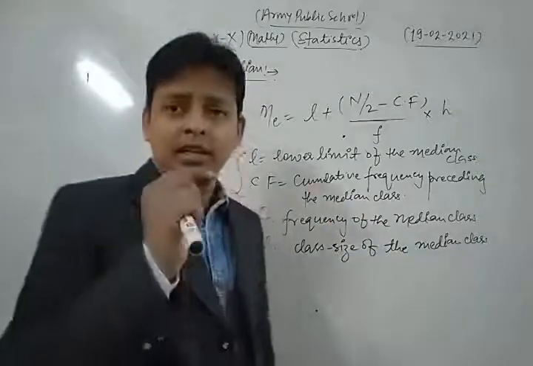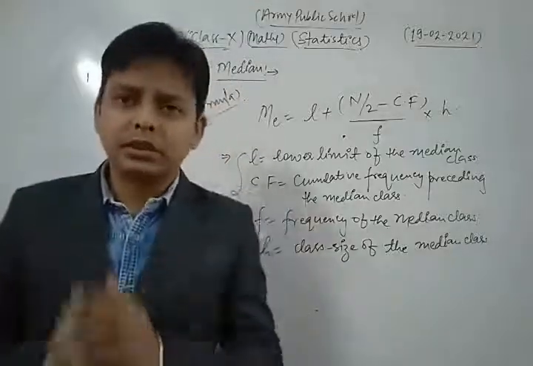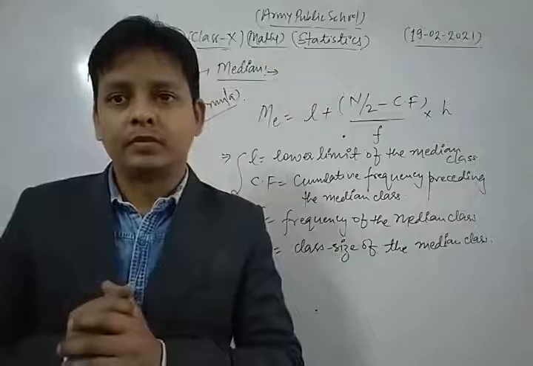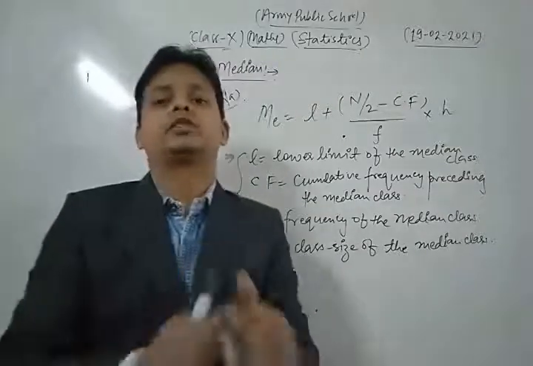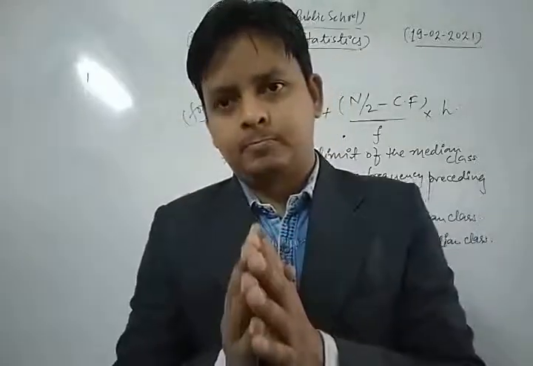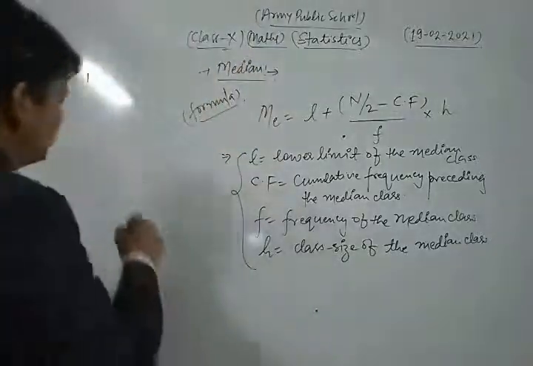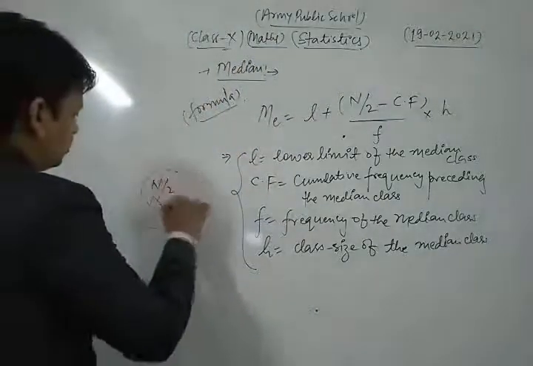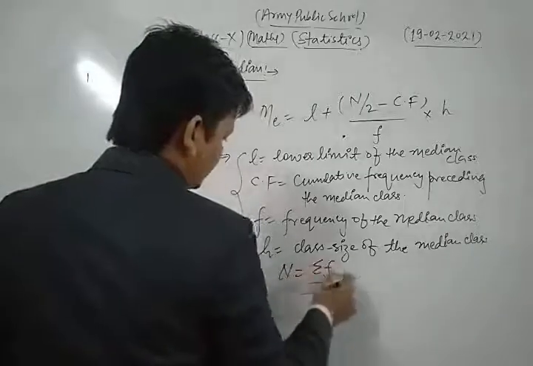Now, first of all, in finding the median of any grouped data, we must find the median class. What is the method to find the median class? Dear students, first we find the value of n by 2. Here n is the sum of frequencies, that is sigma f.